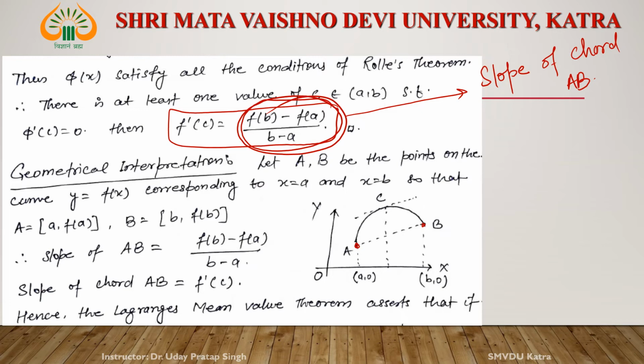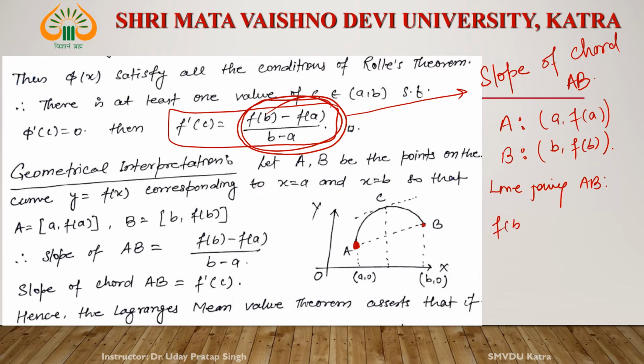Now see, what is the slope of this chord? Capital A is the point (a, f of a), and capital B is the point (b, f of b). The line joining these two points has slope (f b minus f a) divided by (b minus a). Yes, this is f prime c.